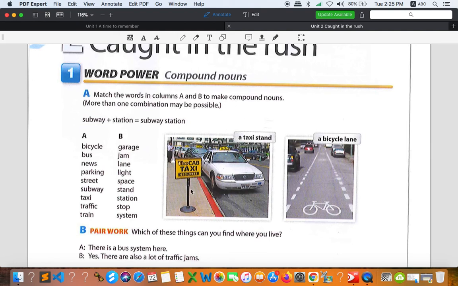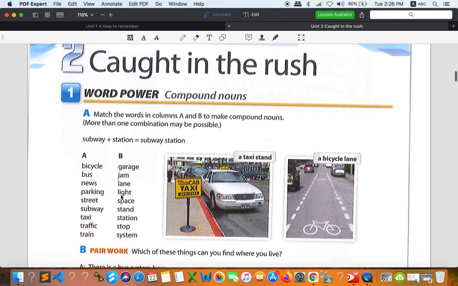Let me wrap up a little bit. Bicycle, you can say bicycle lane, bicycle stand, bus, bus lane, bus station, bus stop, bus system. And we have newsstand, all right, parking, parking garage, parking space, all right. And then we have street light, okay, subway station, subway stop, subway system, taxi, taxi lanes, taxi stand, okay, traffic jam, traffic light, train, the last three, okay. All right, so that's it for the first activity.